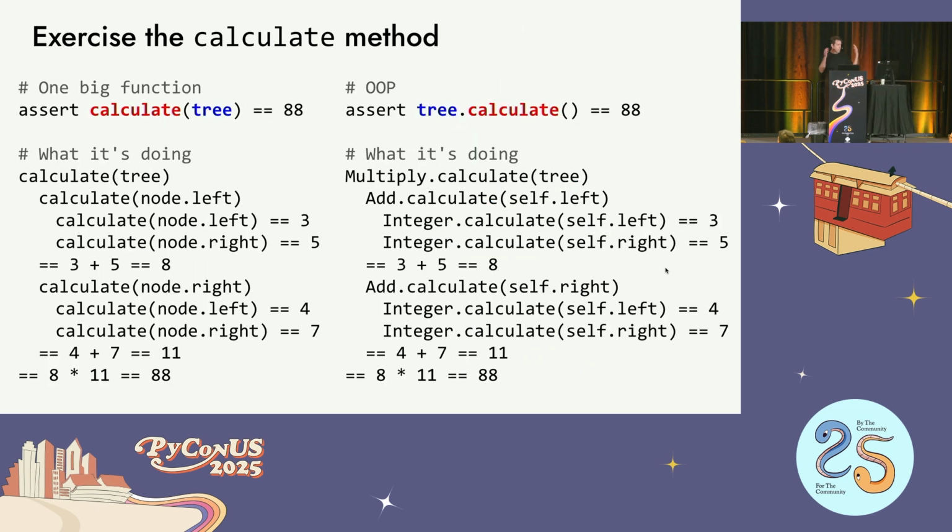If you look at what it actually does, this is just supposed to be like a stack trace of the two ways. On the left is what you already saw before of how we calculated 88 using just normal old functions. I'm just trying to show you that the right side with OOP is doing exactly the same thing. It's just that the functions have different names. Instead of one big old function, multiply.calculate knows that it calls add.calculate, which calls integer.calculate, and Python's runtime just takes care of that for you. Based on the type of the object you're calling, it knows which specialized method to call. It calls it for you. You don't have to worry about it, and it's all taken care of, and standard, and all that kind of stuff. So that's the very nice benefit of object-oriented programming, and it seems like a really big win.